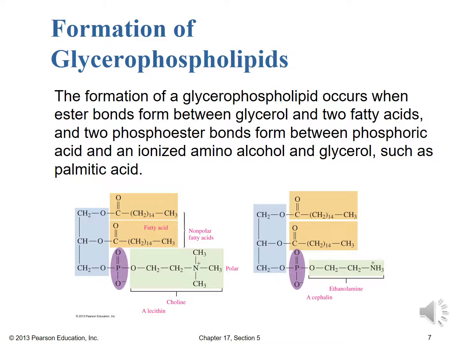For the fatty acids we just have something like palmitic acid represented here, but of course they can be different. They don't have to be the same. Just for simplicity, they're shown as the same fatty acid residues here, but of course what makes them unique and different is that the final linkage there, the phosphoester bond that has the phosphoric acid group and then the ionized amino alcohol.